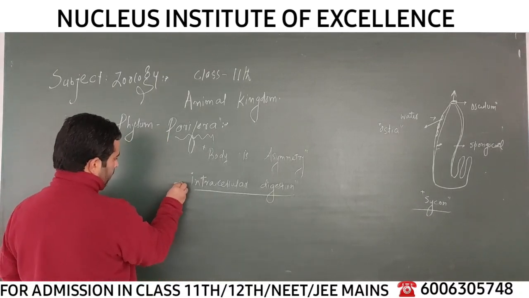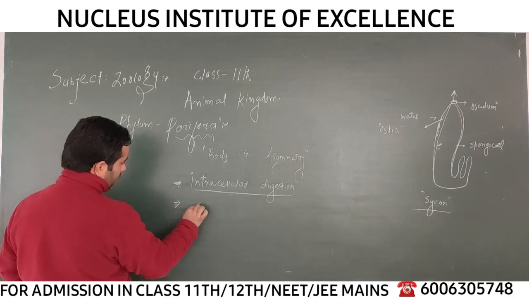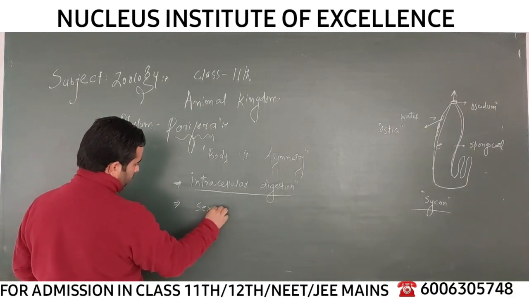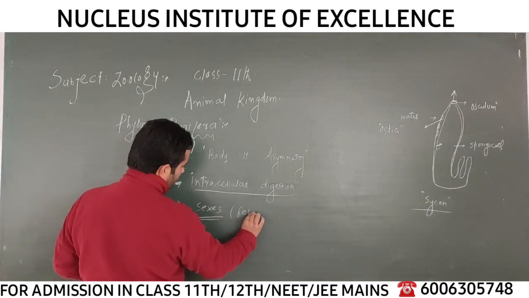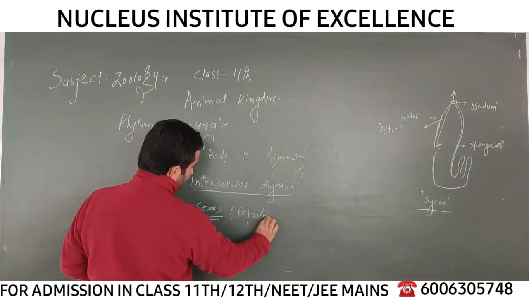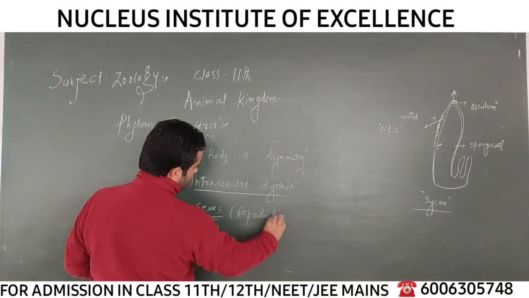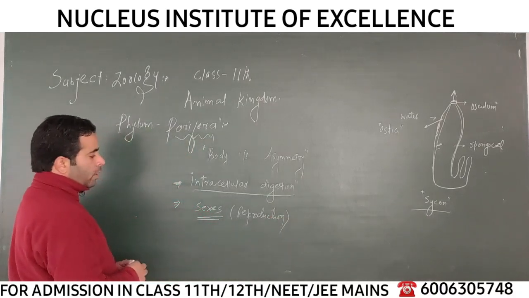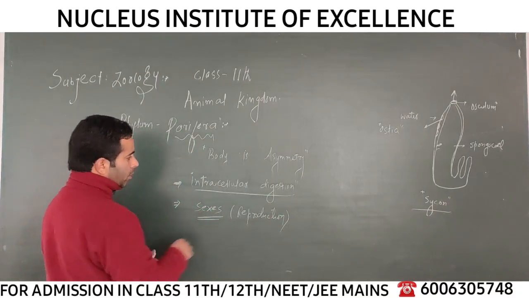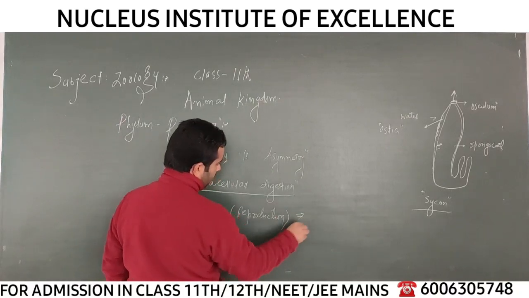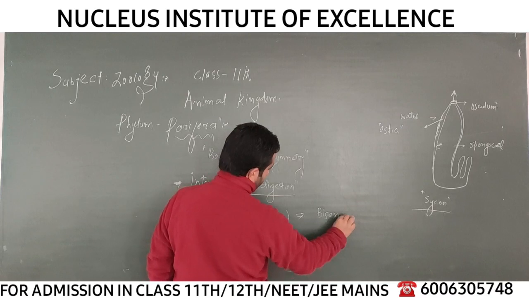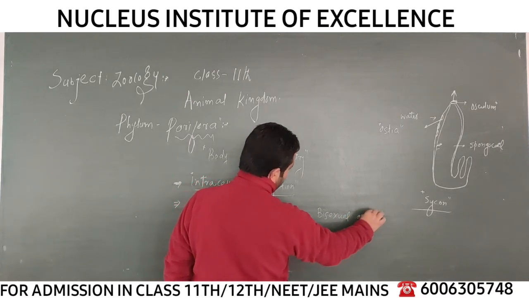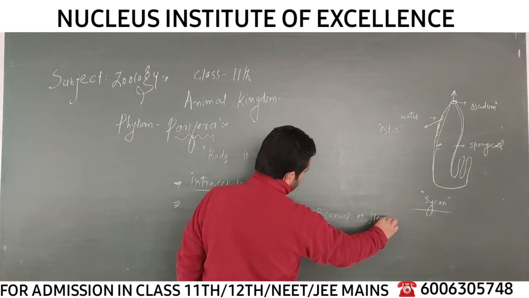Now, so far as sexes are concerned, this is the character of reproduction, or we can say how these animals reproduce, resulting in the continuity of life. Generally, these animals are bisexual, or we can say hermaphrodites.